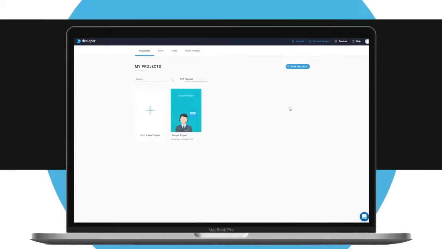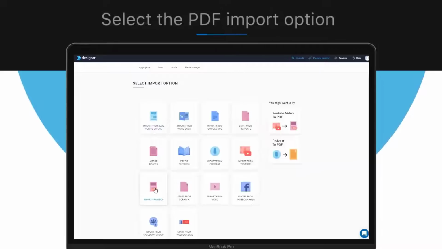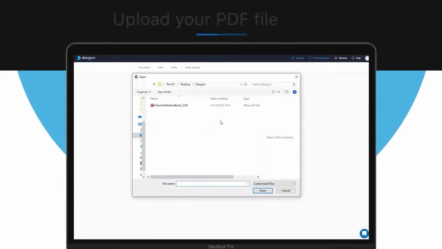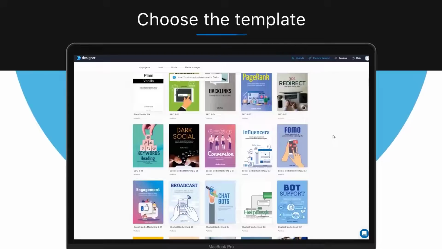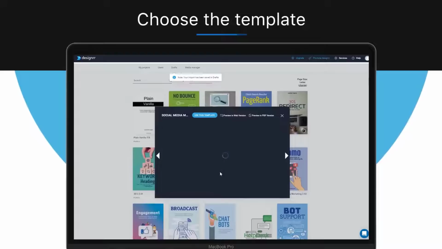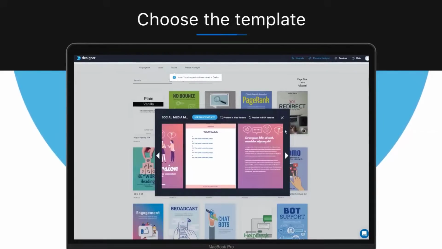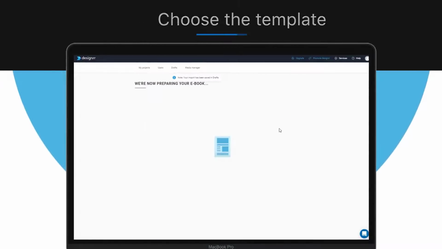Let's get started. First, start a new project by clicking the New Project button. Now choose the PDF import option by clicking on this button. Next, choose a template. You may check whether the template is suitable for you by clicking the Preview button. But don't get hung up on templates, because your choice of template here is not critical. You'll be able to change it afterwards quickly and easily. And when you've chosen your desired template, press Use.